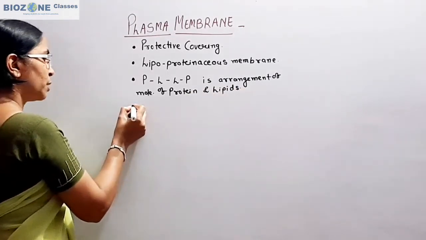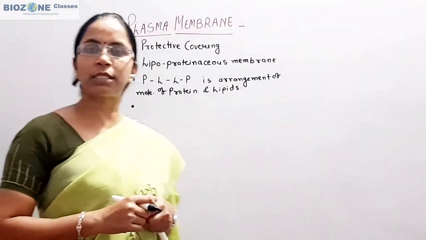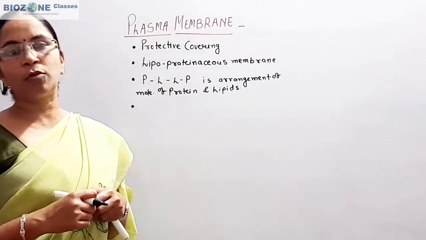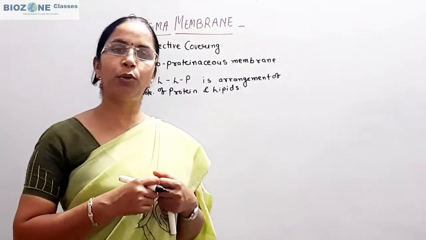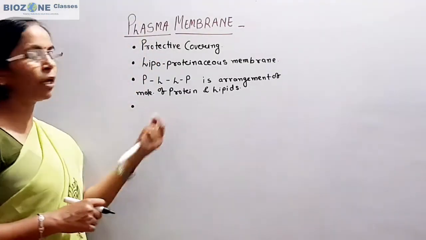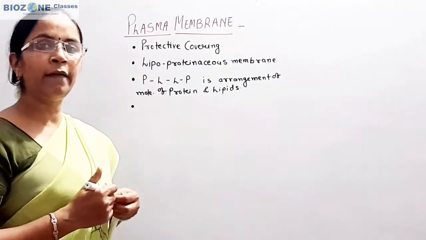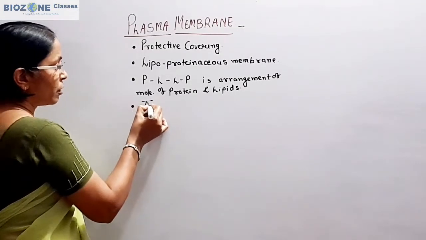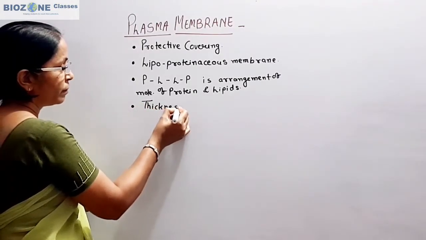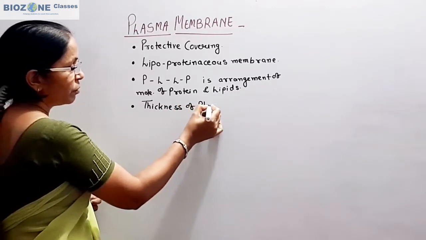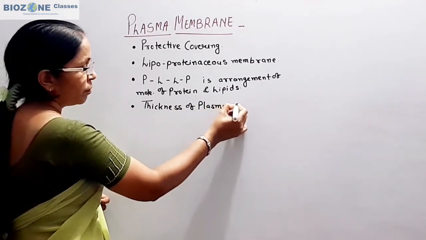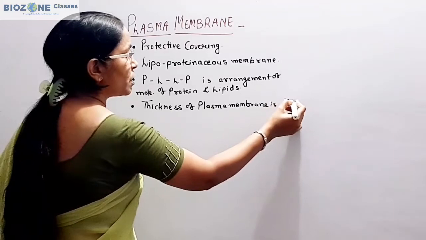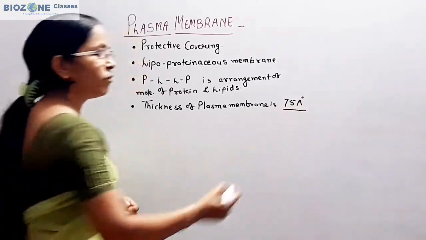Now if we discuss the thickness, various models are proposed to explain the structure of plasma membrane, and one of the models is the Robertson model or unit membrane model, which we study. According to that model, it is stated that the thickness of plasma membrane, universally, remember, is 75 angstrom. This is a universal thickness.